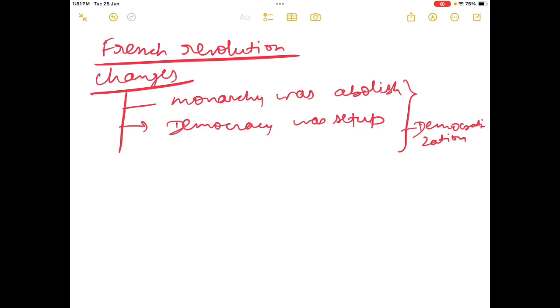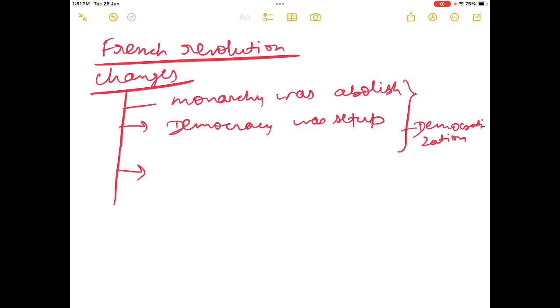But it does not happen radically. Over a period of time, when the monarchy was abolished, there was chaos in the society also: how the society would be ruled, what laws would be made, how persons would be elected, so that rules would be made that everyone can follow. So it was overall a gradual process, and this process is called democratization. Now what happened in the economic aspect? This was the political aspect. In the economic aspect, we have to see what changes happened.